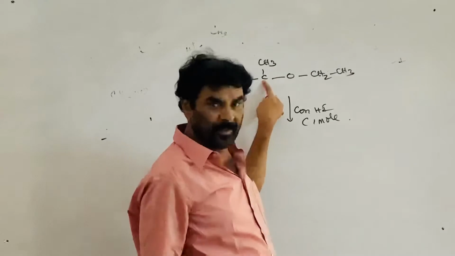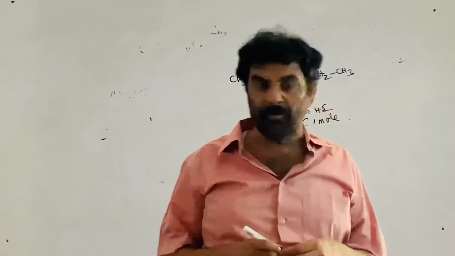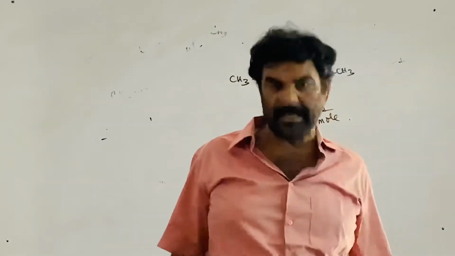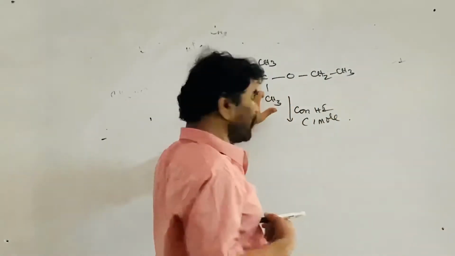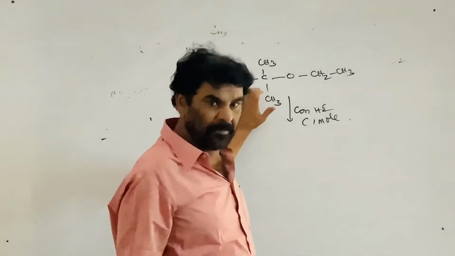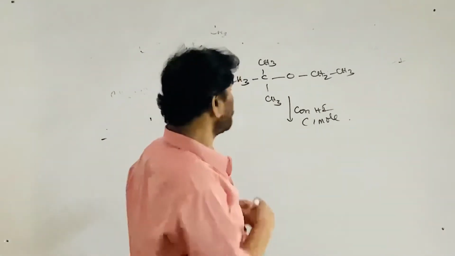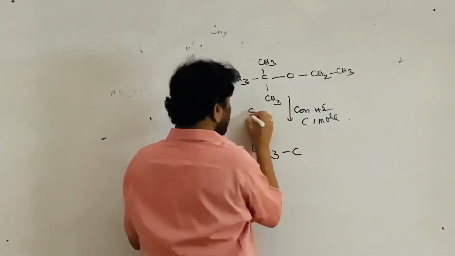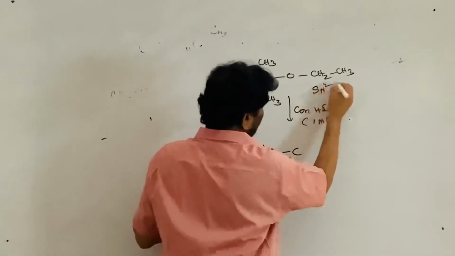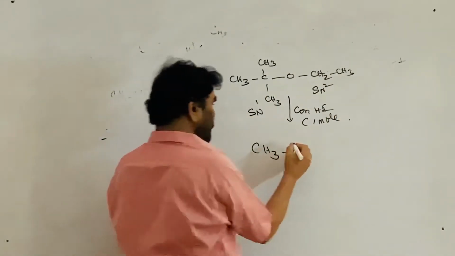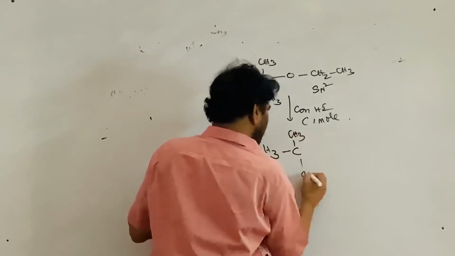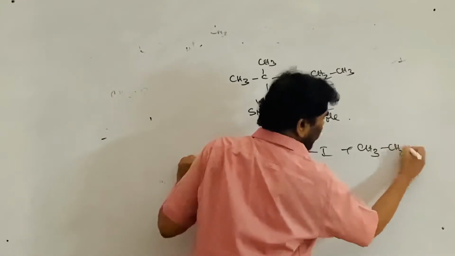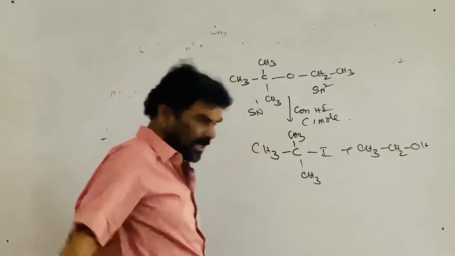This is stable. One of the alkyl groups has the ability to form the stable carbocation. If that is the case, the reaction takes place through the SN1 route. That is, the bulky group which is able to produce the stable carbocation is converted into its corresponding iodide. Here, this is SN1, this is SN2. Therefore, this gives tertiary butyl iodide. This is converted into the iodide. This is converted into the alcohol. The mechanism of the reaction is SN1.